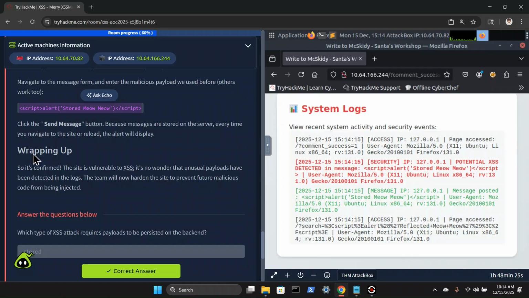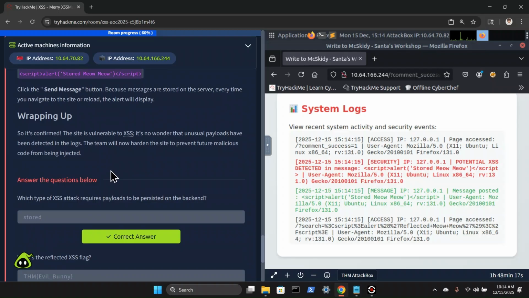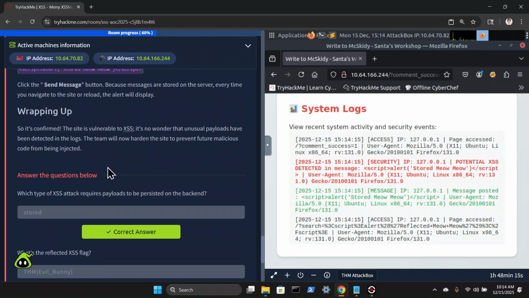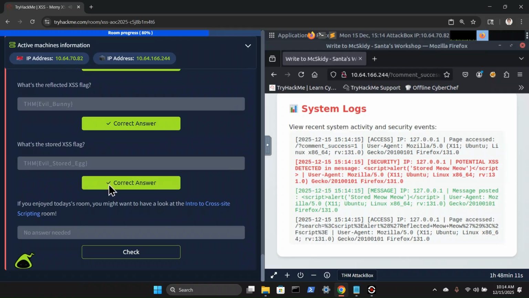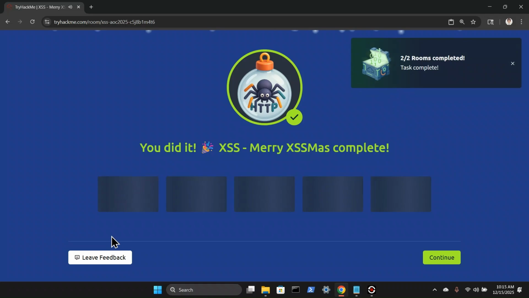Okay. And wrapping up. So it's confirmed the site is vulnerable to XSS. It's no wonder the unusual payloads have been detected in the logs. The team will now harden the site to prevent future malicious code from being injected. Well, let's paste that here. Hit check. And did we enjoy the room? I'd say so.